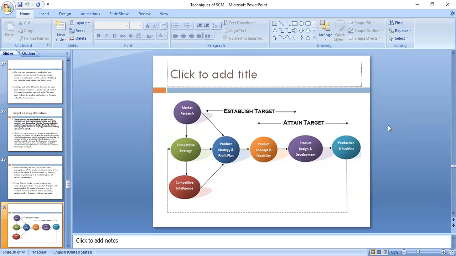So when we talk about the established target, you talk about product design and development, and when you are talking about attaining the target, you are talking about product concept feasibility, product design development, and production and logistics, that is, supply chain management. And then all these things will come again to the competitive strategy.